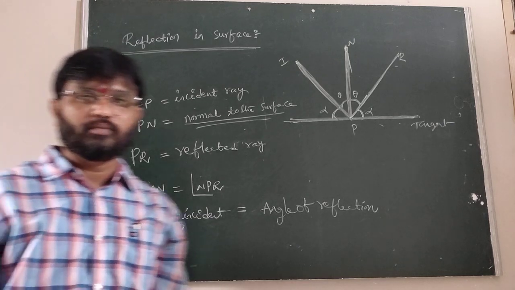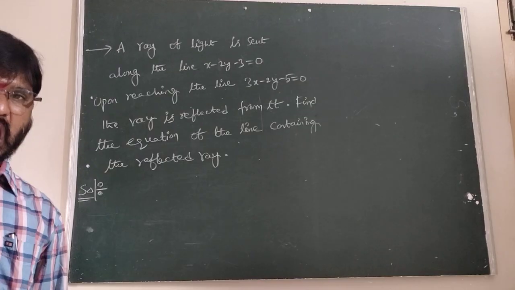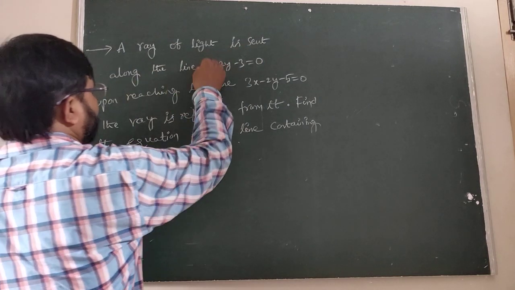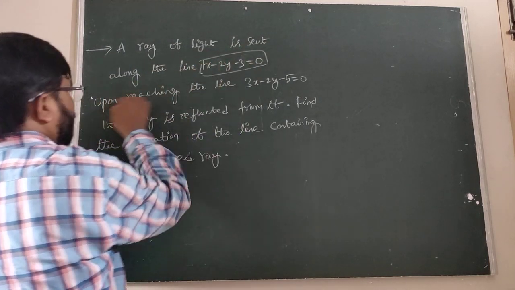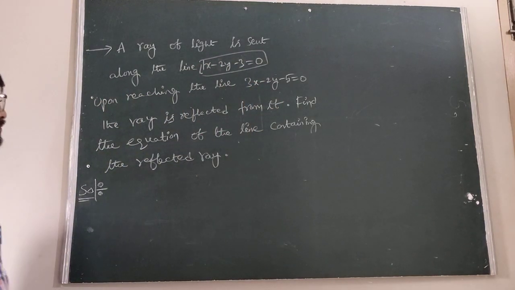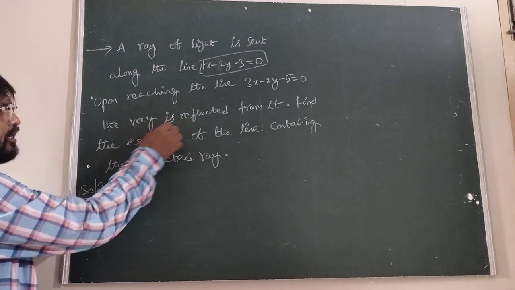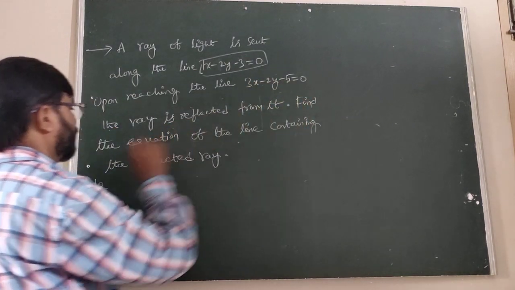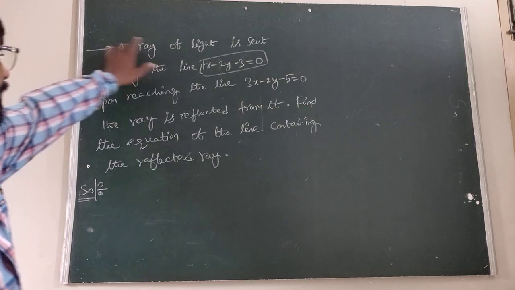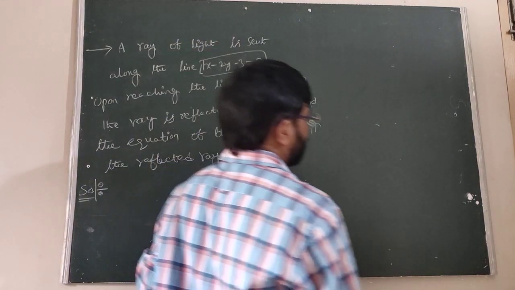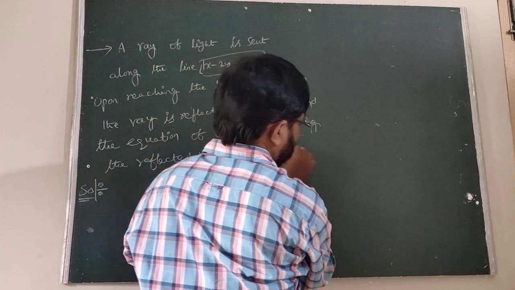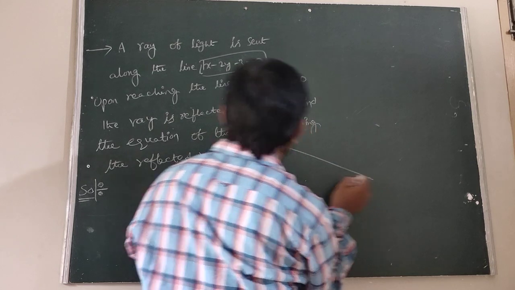I will take one more example. A ray of light is sent along the line, suppose here this is the ray, upon reaching the line 3x minus 2y minus 5 equal to 0. The ray is reflected from it. Find the equation of the line containing the reflected ray.